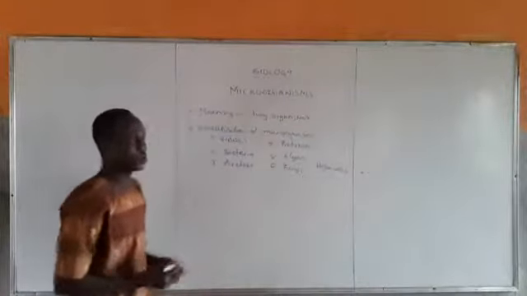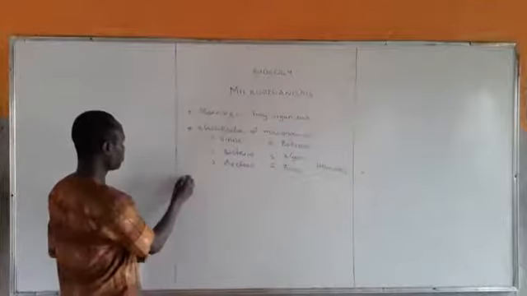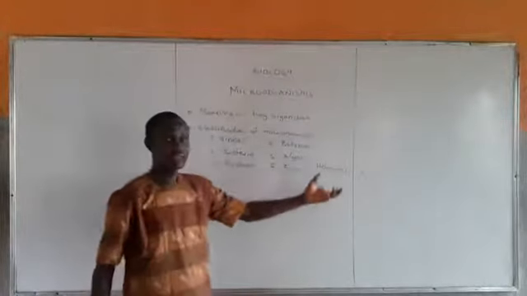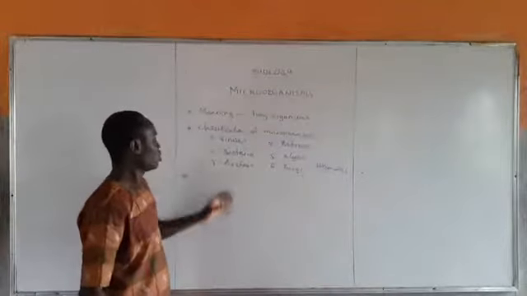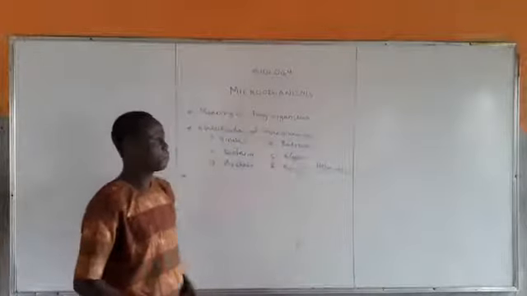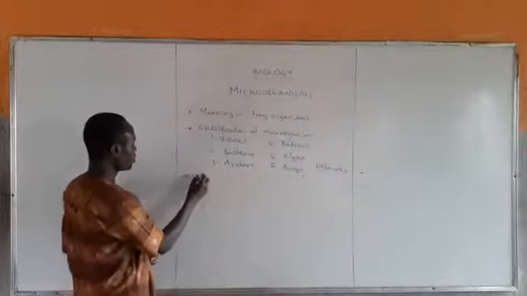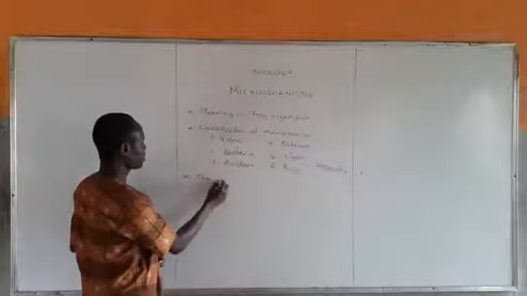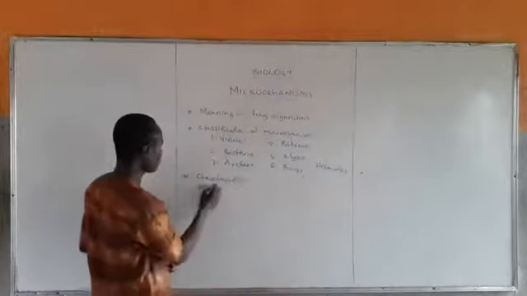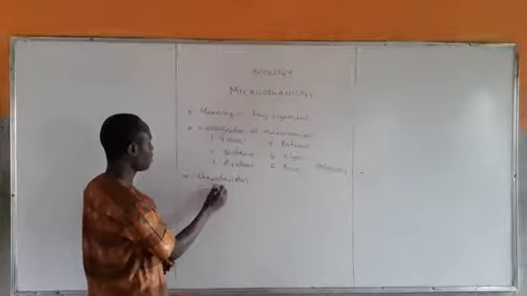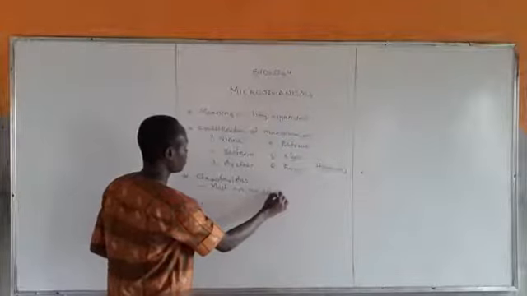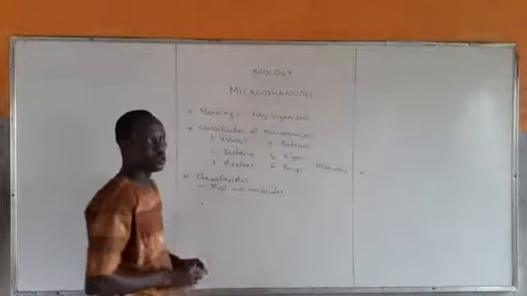Now, that's number two. Number three, if you remember, we also discussed some characteristics of microorganisms. For example, most microorganisms are unicellular, though some are multicellular.